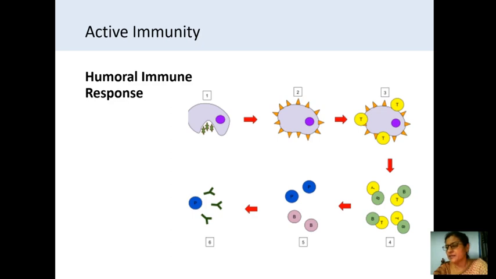Some become plasma cells, and some become memory cells, and they are inactive. Memory cells are inactive, and they are useful in the period of reinfection. Whenever the person again gets the infection, these memory cells act on the pathogens and destroy them. And the plasma cells, which the B lymphocytes have become,